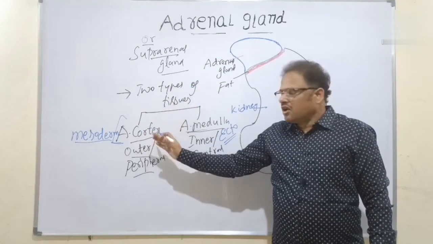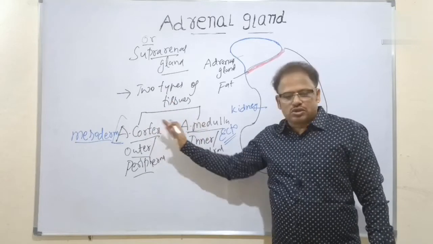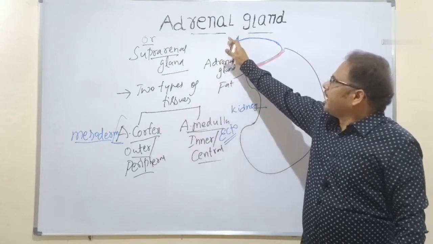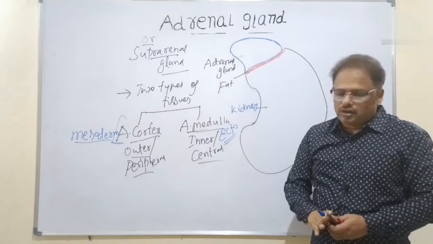So where are these tissues present in the adrenal gland? What is the structure of the adrenal gland? Let's discuss now.